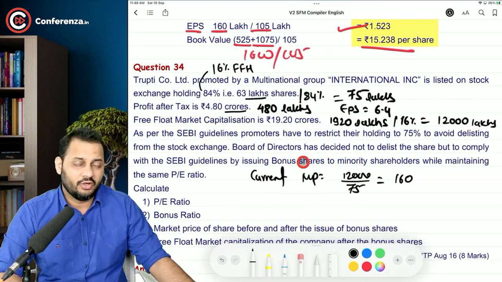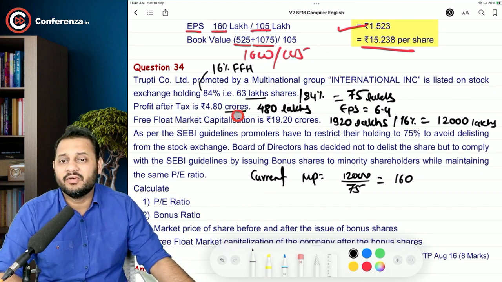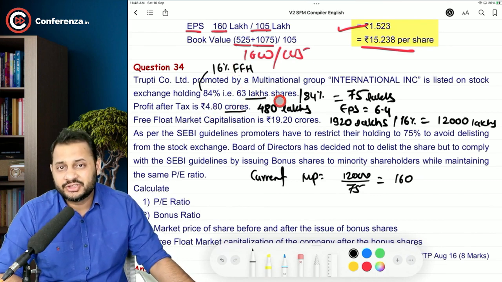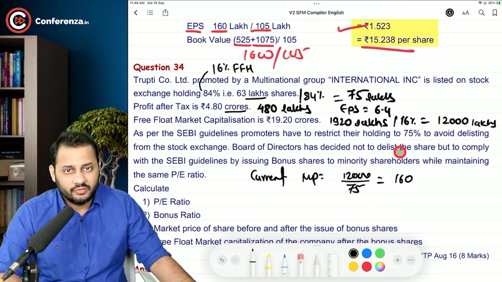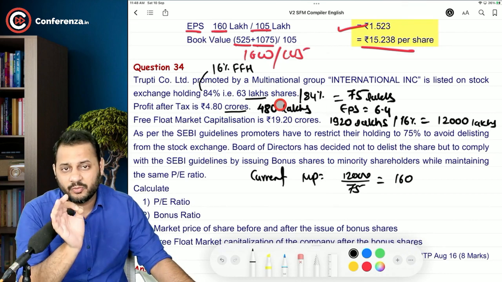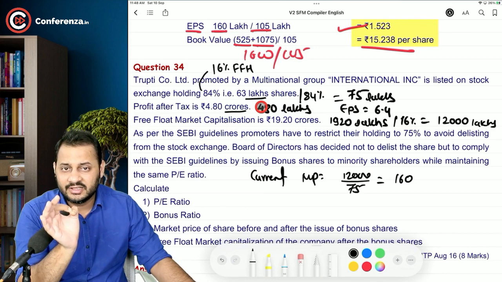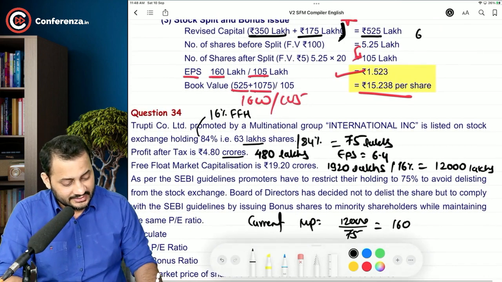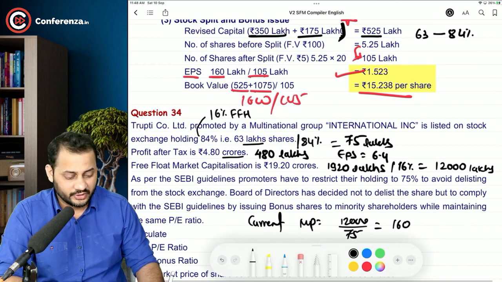How many shares have to be issued as a bonus to these 12 lakh shares so that our holding becomes 75%? One thing is very clear, that we are not selling a single share from our pocket. 63 lakh shares right now is 84% of the total company.